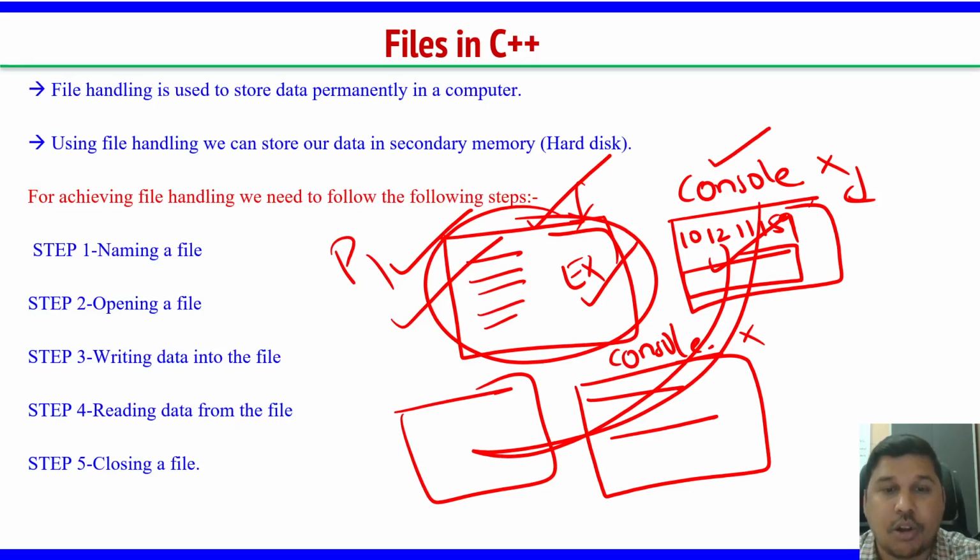In all these programs till now, whatever you have seen, if you are not using files, the problem is this. Maybe you are practicing some concept in C++, writing some programs just to see, maybe in data structures you are trying to execute a linked list just to see how it works. That need not be saved.